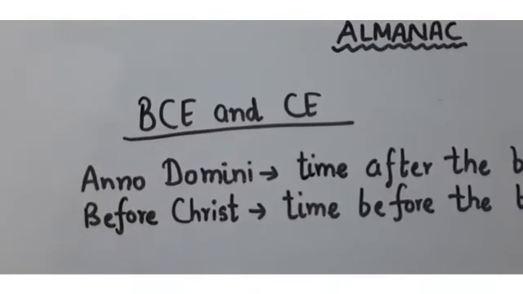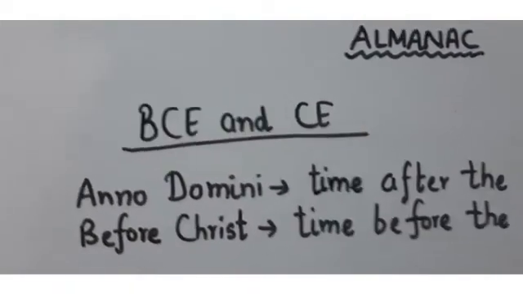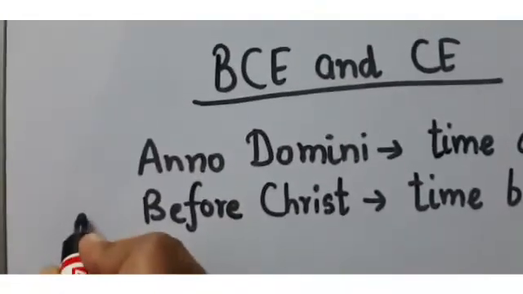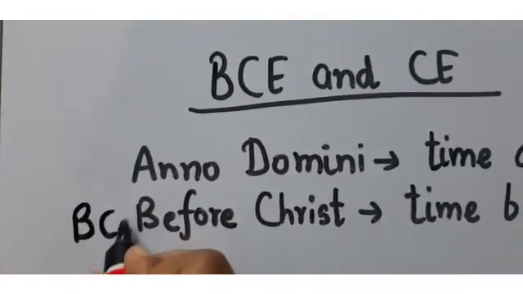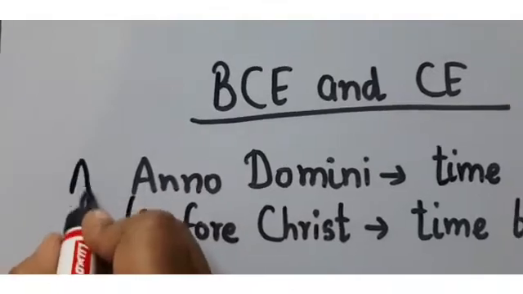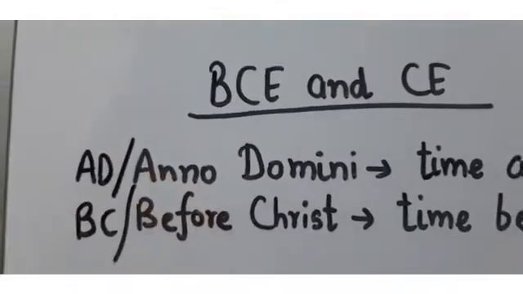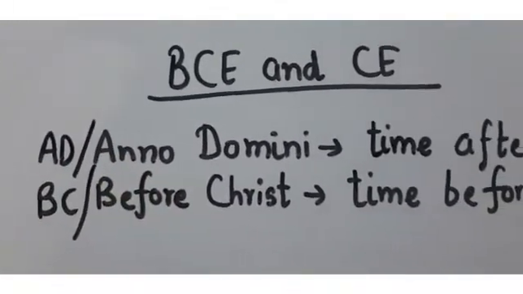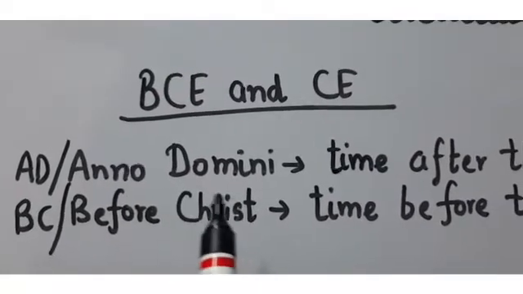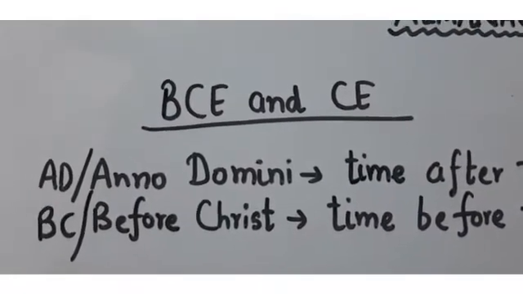So we use BC for before Christ and AD for Anno Domini. Okay, the time before the birth of Jesus Christ is BC and the time after the birth of Jesus Christ is AD.